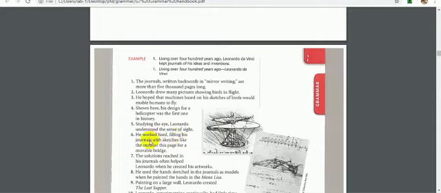Filling his journals with sketches. Filling is the present participle ending with ing, and the whole phrase, filling his journals with the sketches, is the participle phrase, and it modifies he. Who is filling his journals with the sketches? He, the pronoun.